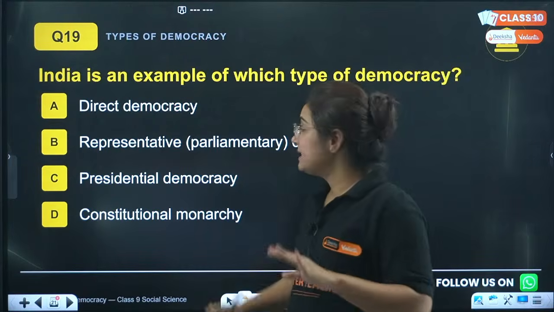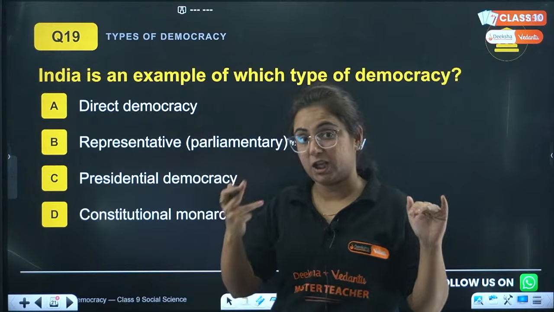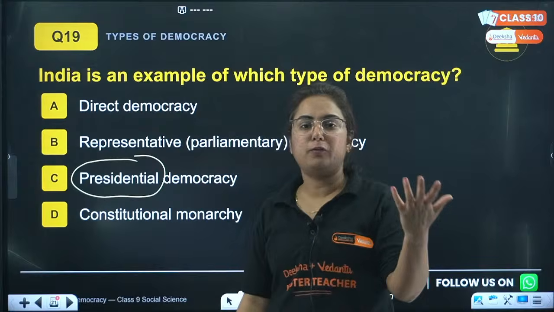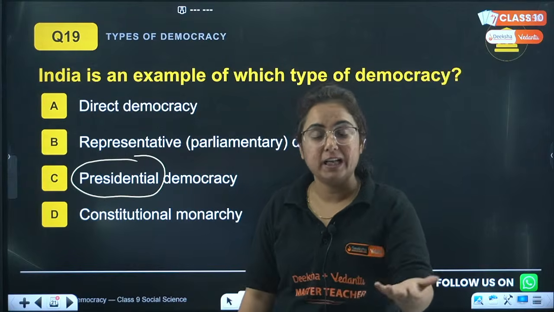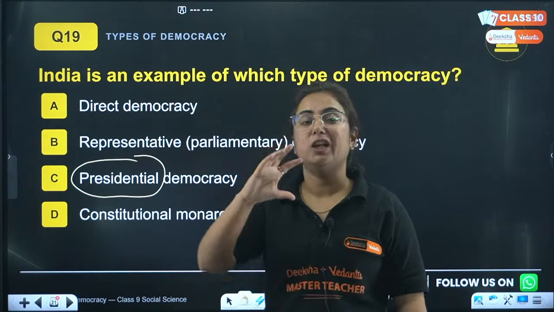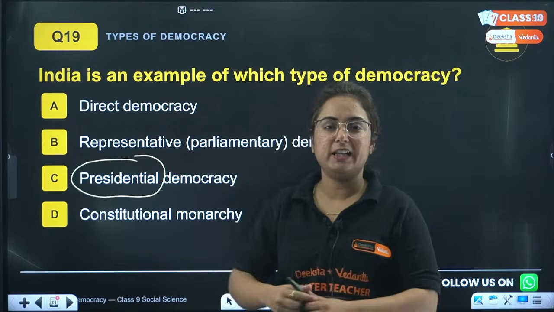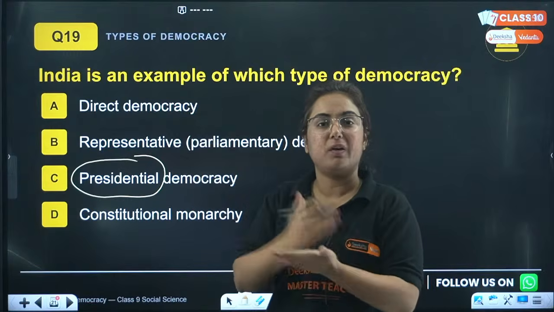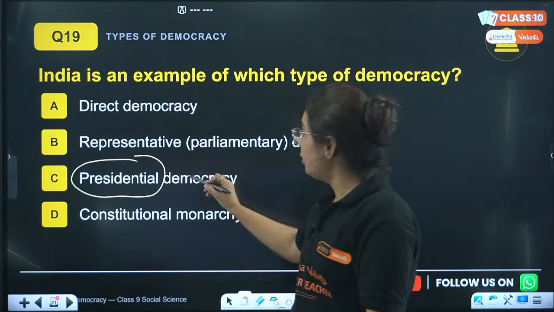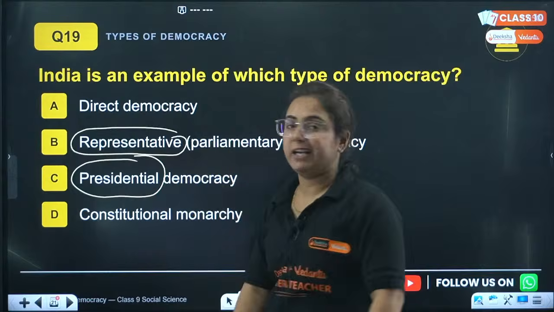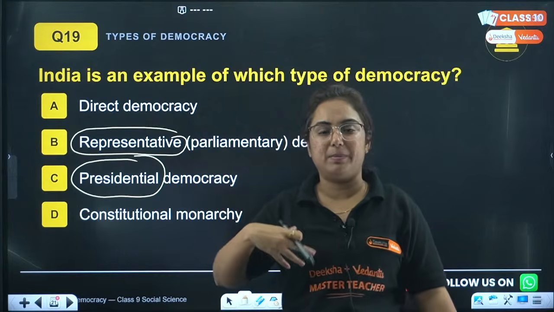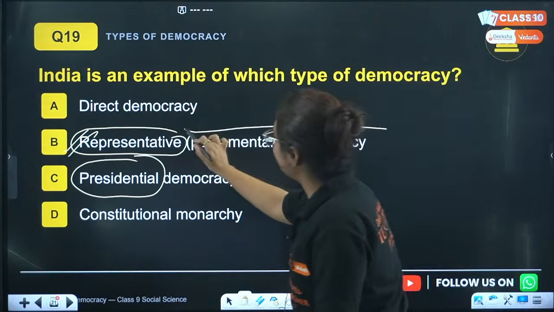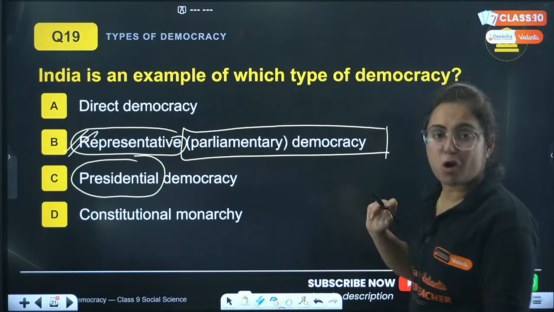Okay, the answer is C, but the question is, we have a president in India, but we do not follow presidential democracy. Why? Because the president is just the nominal head. Who is the real head in our country? Parliament. That means the executive. Who has the power? Parliament. Why? Because in Parliament, they are representatives, and who chooses the representatives? People. Hence, who is powerful? People of India. So we follow representative parliamentary democracy.